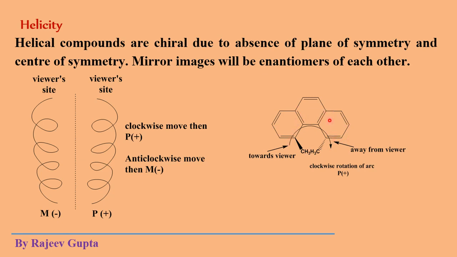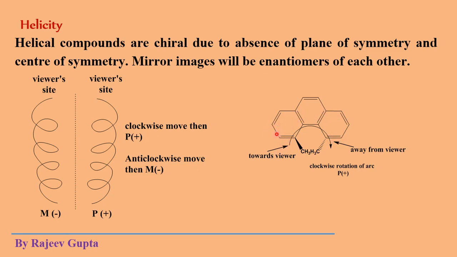With more than 2 rings combined like this, both the end portion and these terminal portions become non-planar in these structures. Suppose this is a tricene, tetracene, pentacene, hexacene. Pentacene means 5 benzene rings are attached in this manner. Hexacene means 6 benzene rings are arranged in this manner.